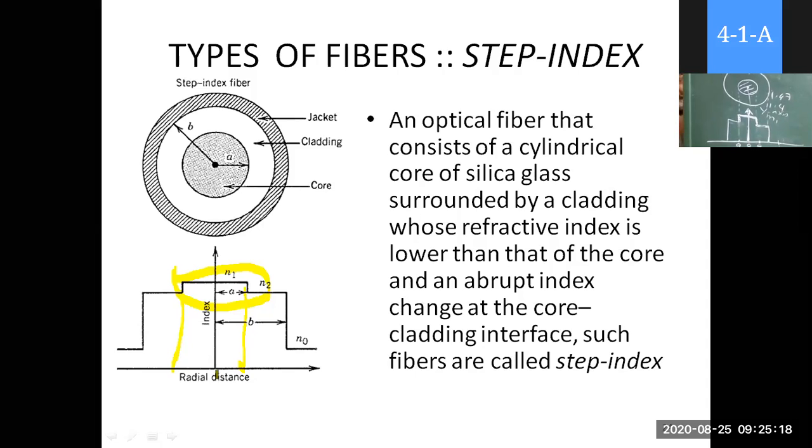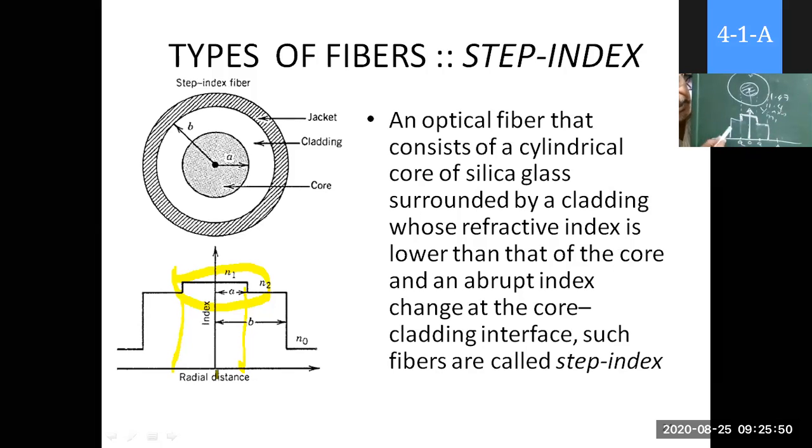Once more, sir. Here the center one is the core. Over it we have the cladding. This is a cross-sectional view. The core has refractive index N1, and the cladding has refractive index N2. This is represented by the refractive index profile in this figure.